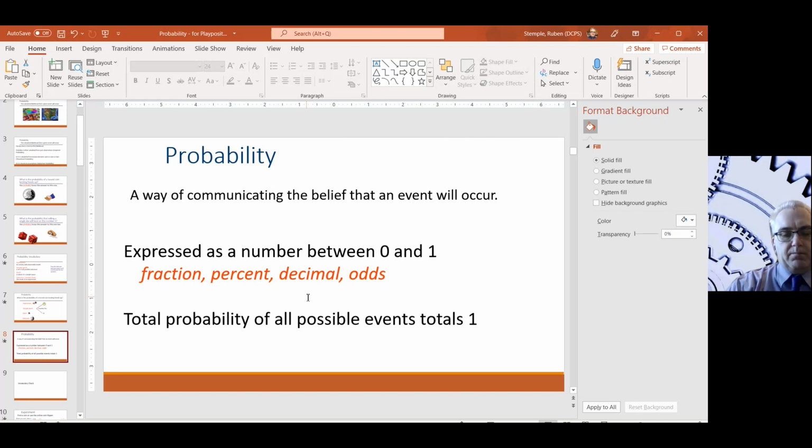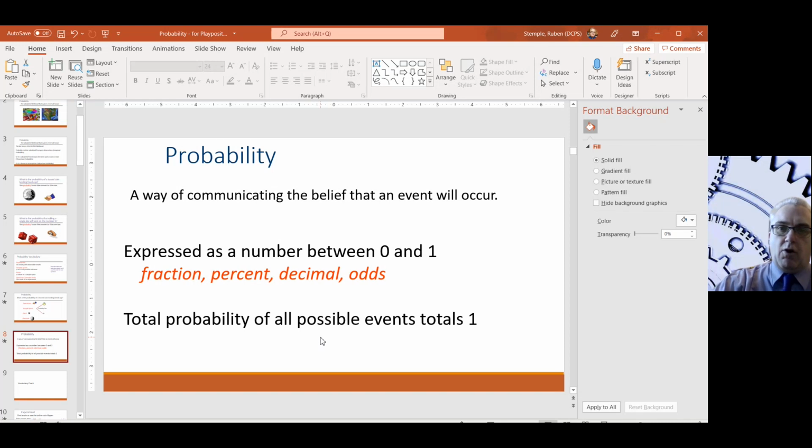And this one you may not be so familiar with, but it's called odds, right? And odds are what you hear if you are gambling on something, right? The odds of that happening are 1 out of 2, right? The odds of me flipping a head on a fair coin are 1 out of 2, right? Or the odds of rolling a 5 are 1 out of 6, right? So you'll hear it expressed that way. And that's really just a way of saying the same thing. I'm not sure why people tend to use the word odds more often, but maybe it's just so it sounds like less math, but there's no less math, it's the same thing, right?